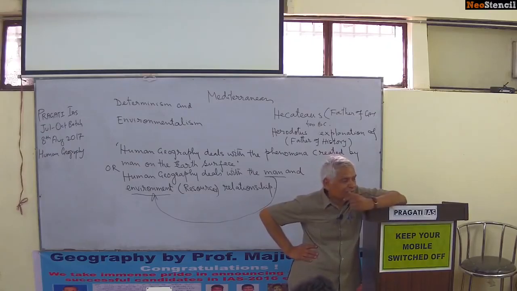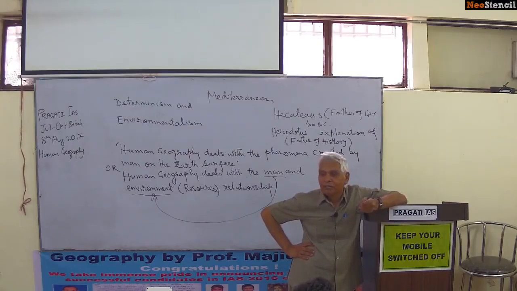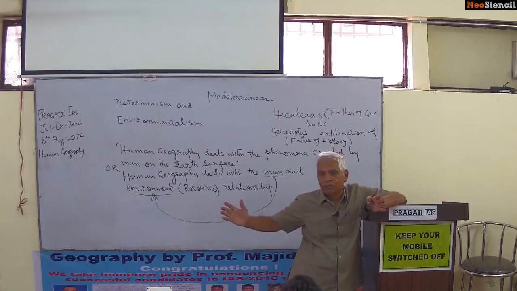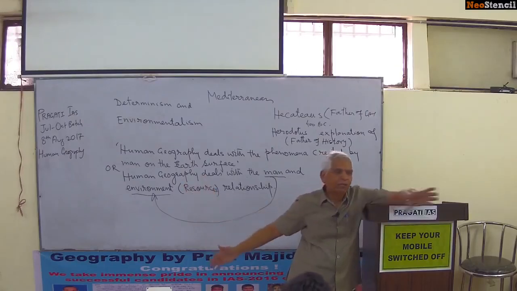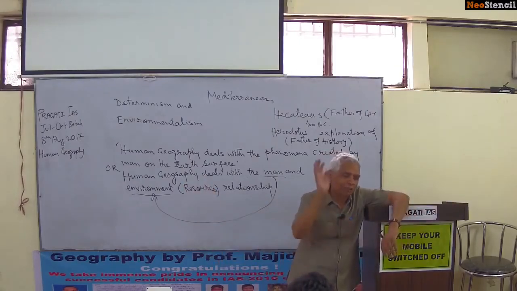Egypt is a desert. Rainfall is less than 15 centimeters per annum, but it is highly productive in the area where irrigation is being done on both sides. 10-12 kilometers this side, 10-12 kilometers this side. It is a highly productive area.